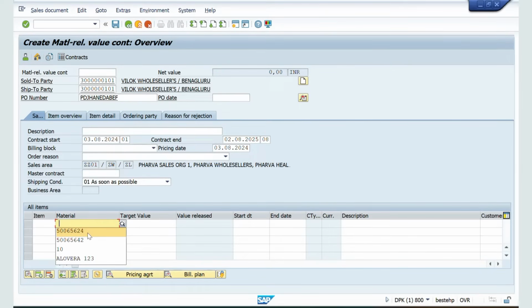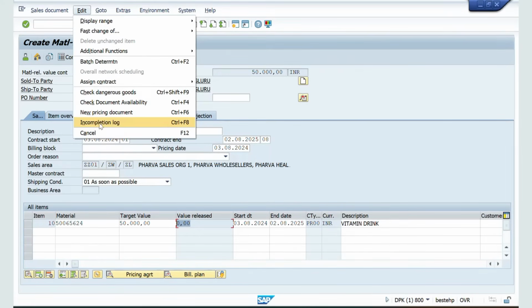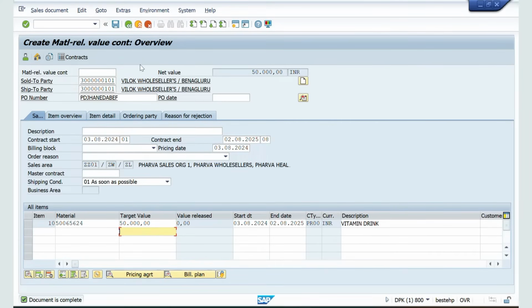For example, I will give the material and I will give the target value as 50,000 rupees. Click enter. You can see 50,000 rupees and the released value is 0. Currently the released value is 0. Now the contract start date and contract end date have also been given. Now click edit, incompletion log. Document is complete and save this.